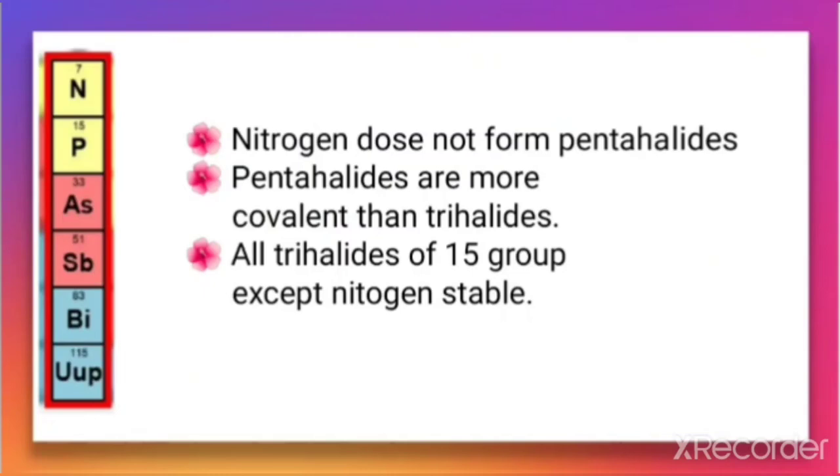So the 3 important points in this topic are: first, nitrogen does not form pentahalide, as we have discussed, because in nitrogen the outermost shell is the second shell. In the second shell there is absence of vacant d orbital, so it cannot expand its oxidation state to +5. That's why nitrogen does not form pentahalide. Second point, pentahalides are more covalent than trihalides. Third point, all trihalides of group 15 except nitrogen are stable.